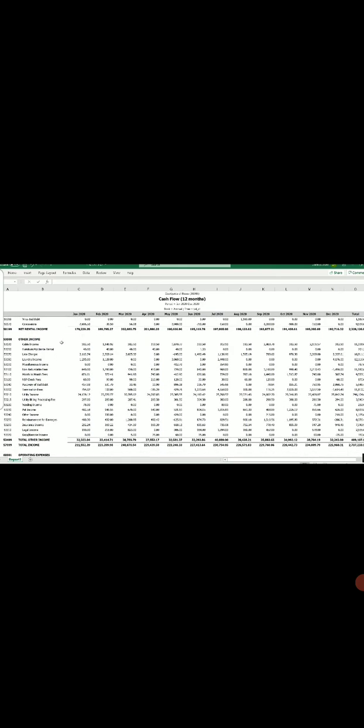Then we'll go down to other income. And in the other income, we want to scan it and look for a few line items, which is essentially the utility line items. So utility income and utility billing processing fee. Because these are separate when we're doing our underwriting, we take these out of the other income.